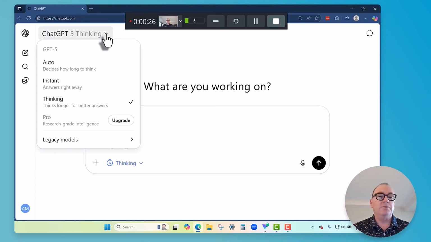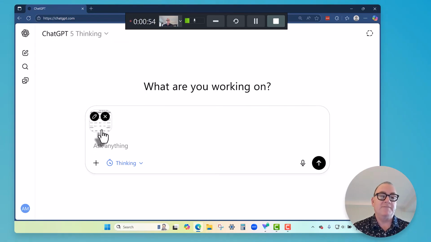Before we get into this, I want to show you that I am using the $20 per month paid version of ChatGPT, and I'm also using the thinking setting so that it thinks longer, has better answers, and has fewer errors. So I have uploaded a list of 5 funds that are in a client's 401k. And what we're going to try and do is have ChatGPT figure out what these funds are and how they're allocated, and then suggest an index fund that would be comparable that this client could use in their rollover IRA instead of these expensive funds.